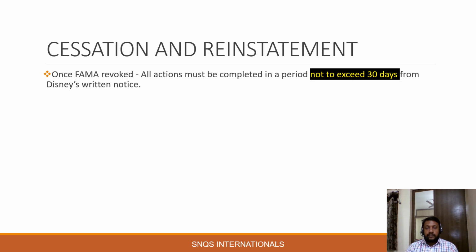All products, either partially completed or wholly completed, should be moved from there to another approved or authorized site. To apply for a farmer or to reinstate, it can be done only after 12 months from the date of farmer revocation. And again, it will be decided by Disney whether to issue a farmer to the particular facility or not.